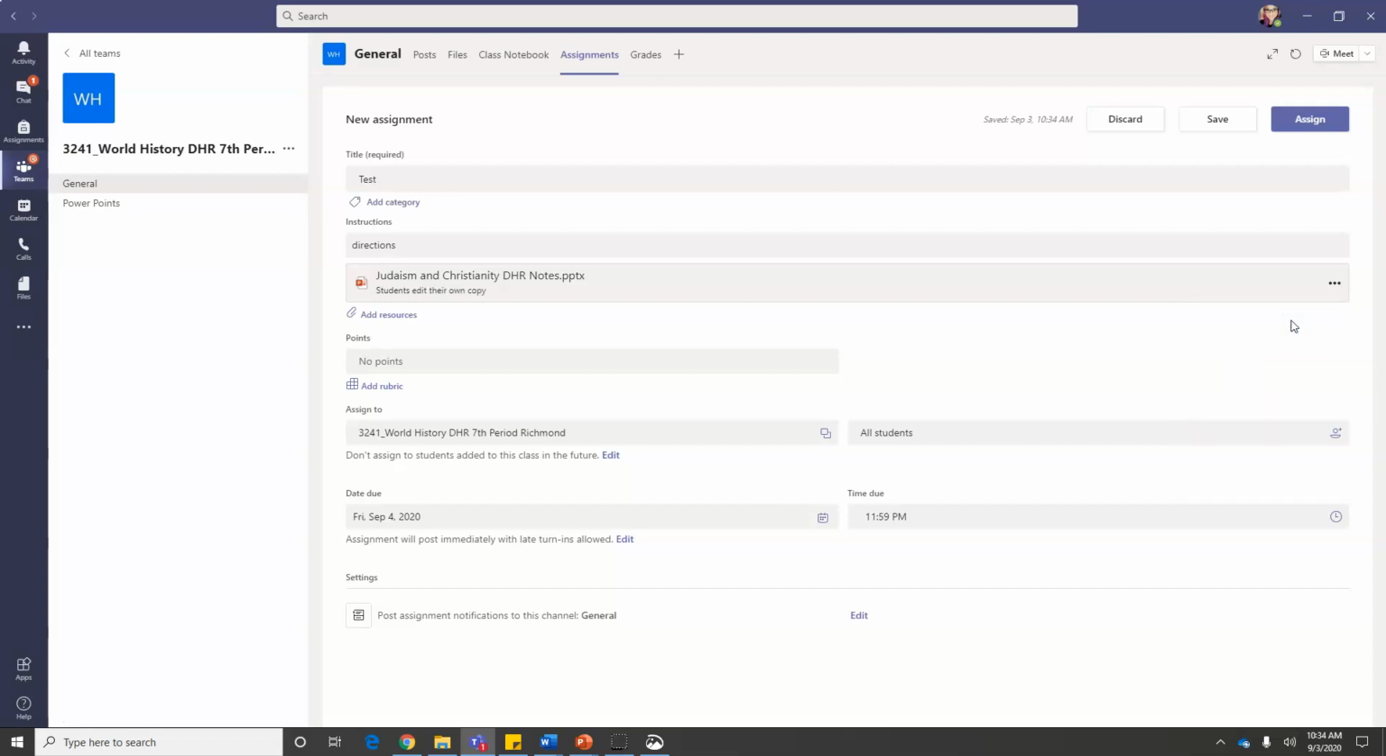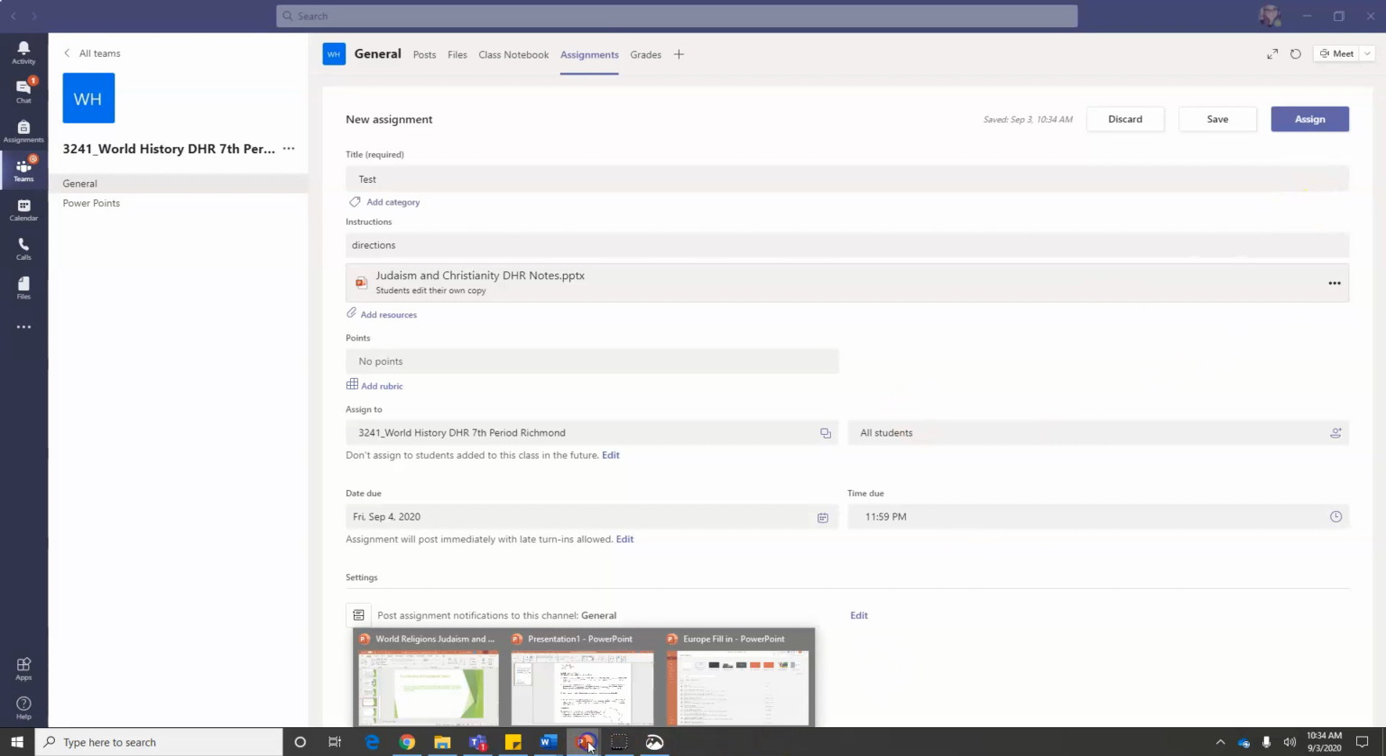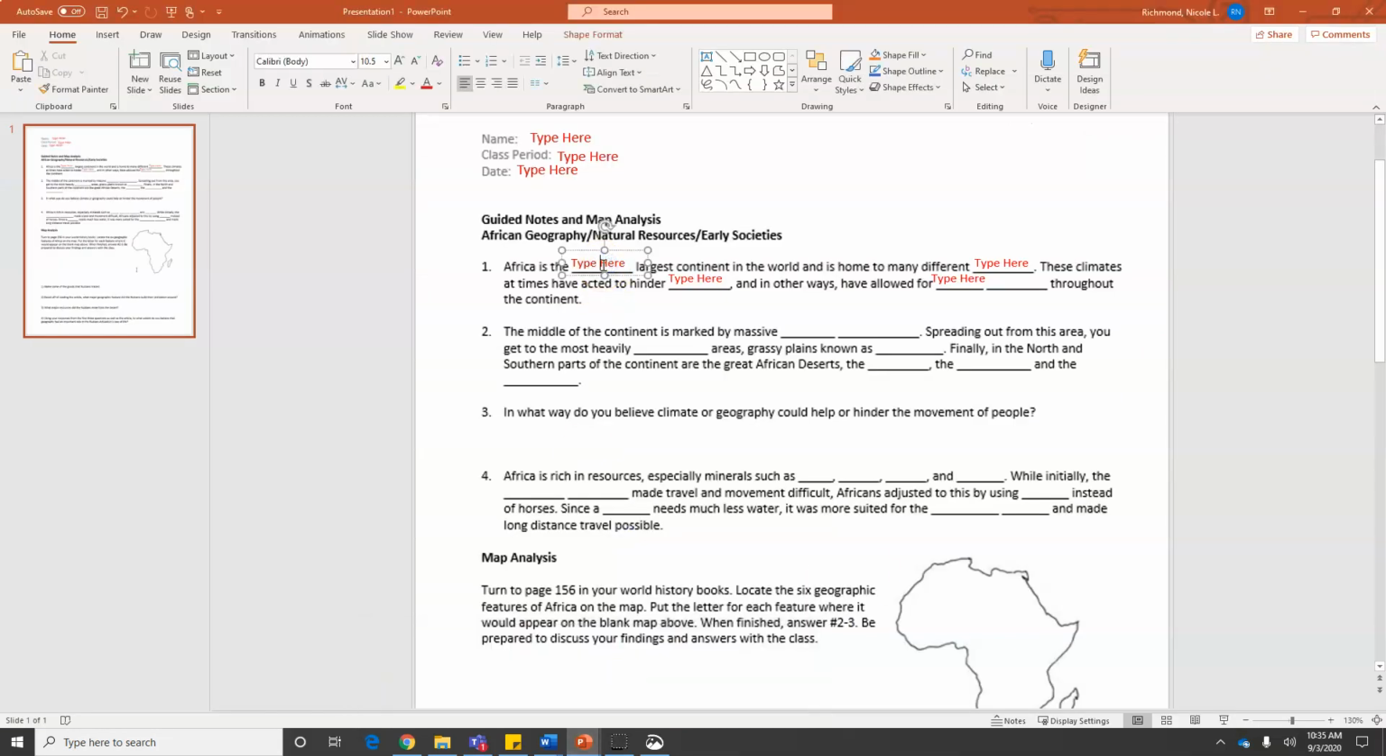Now, when a student opens up this assignment, it's going to automatically create their own copy of that document. So they are just going to go in, they'll open it up either in PowerPoint Online, PowerPoint app on their phone, or the PowerPoint desktop application, and they will be able to go in and then click in all of the spots that you put in for them to be able to edit and change the words there.